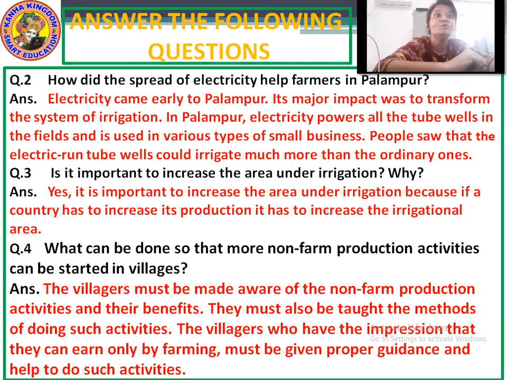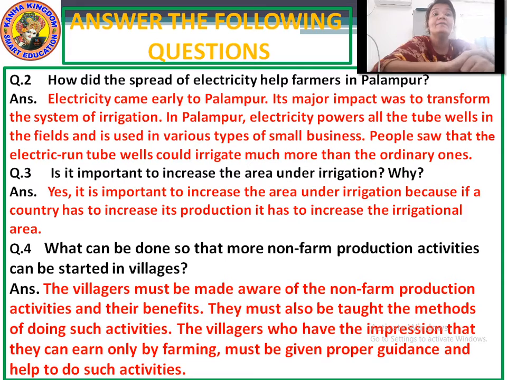First thing, we have to make the villagers aware about it. What are the profits, what are the losses, we have to make them aware about everything. Next, they must also be taught the methods of doing such activities. We should teach them the methods. If somebody wants to go into the business of transportation or small scale industries or other activities for non-farm production, then we have to teach them that method. They should be taught the method of doing such activity.